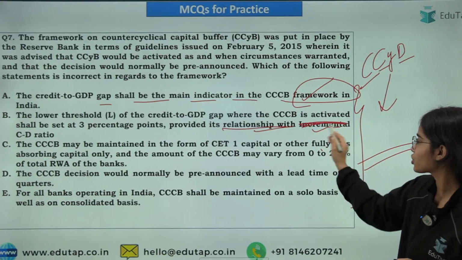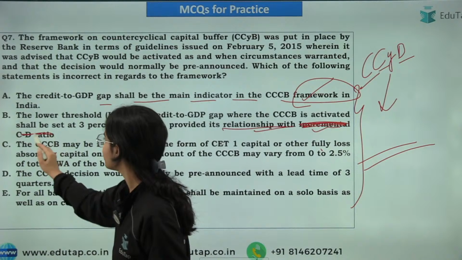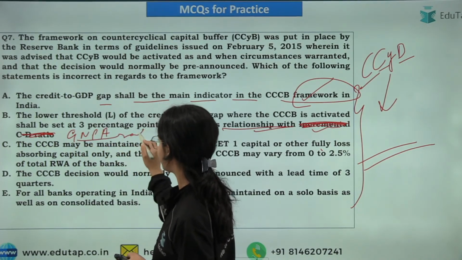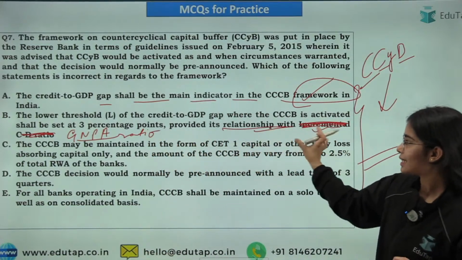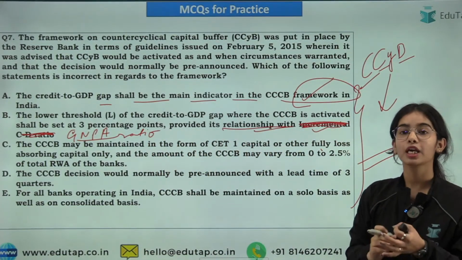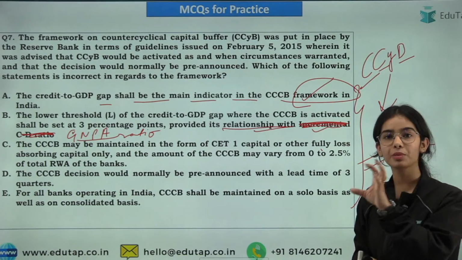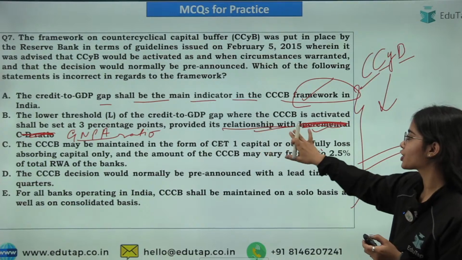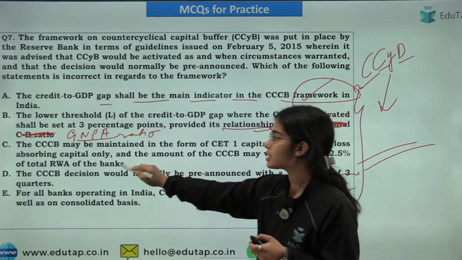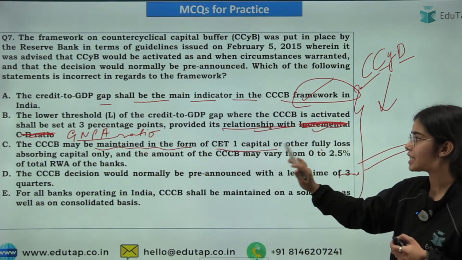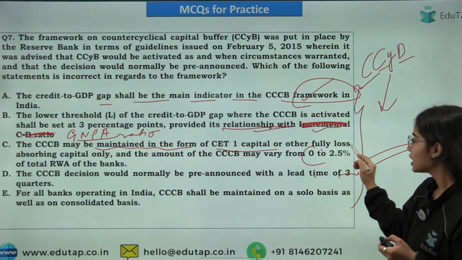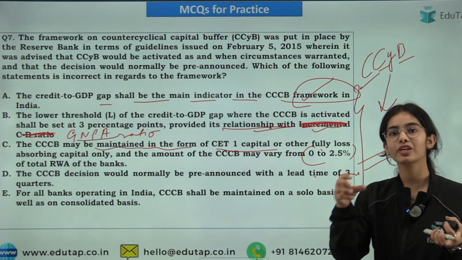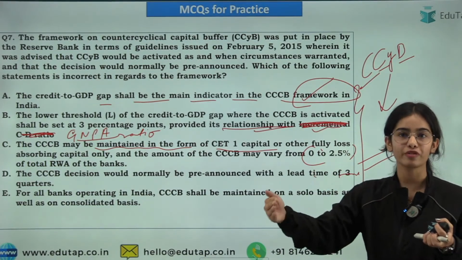Sorry, it is a mistake from my end. It should be the GNPA ratio. Okay. So provided its relationship with the GNPA ratio. Okay. So the lower threshold should be 3% of the credit to GDP gap and with relationship with the GNPA ratio. Now CCCB may be maintained in the form of CET1 capital. So that is correct, from the 0 to 2.5%. So the counter-cyclical capital buffer can be in the range of 0 to 2.5%.